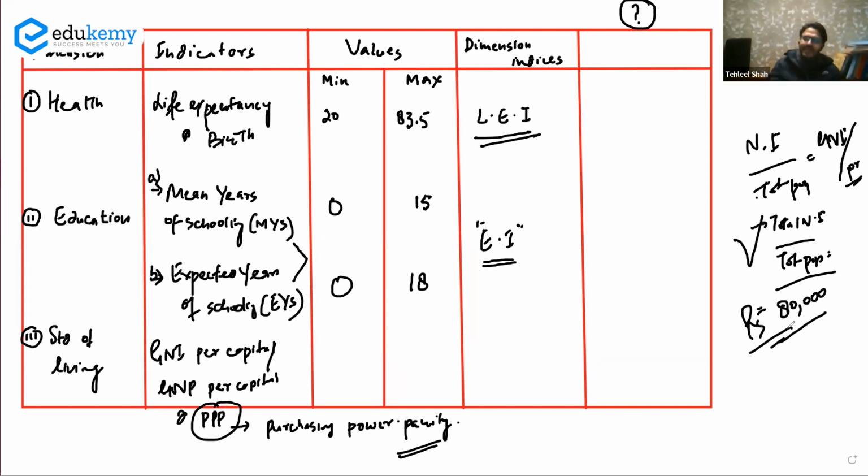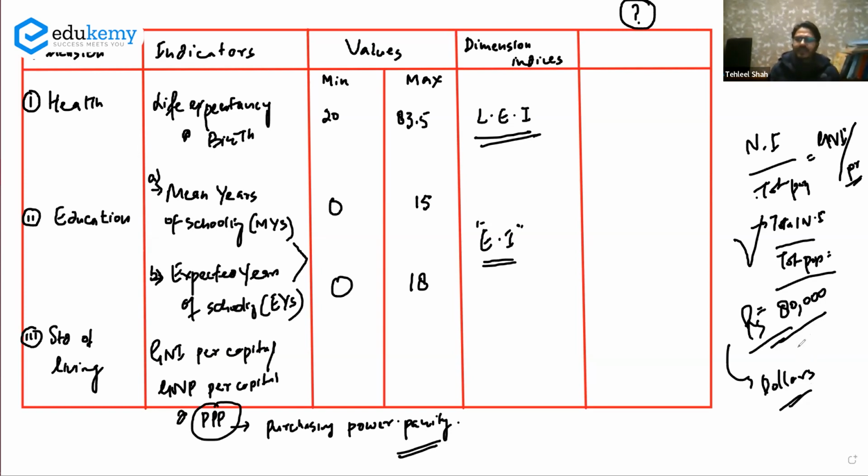But when you take the national income of a country, say India, and divide it by the total population of India, you'll get the value in rupees. Now you have to convert these rupees into dollars. How would you convert the rupee into dollar? We don't convert this money in terms of the prevailing exchange rate.